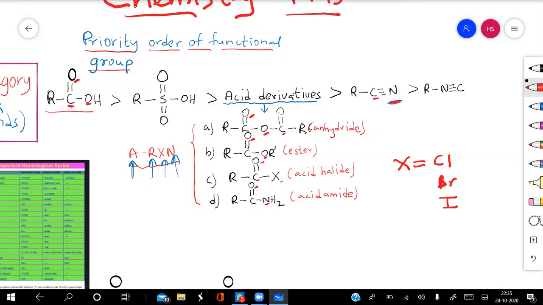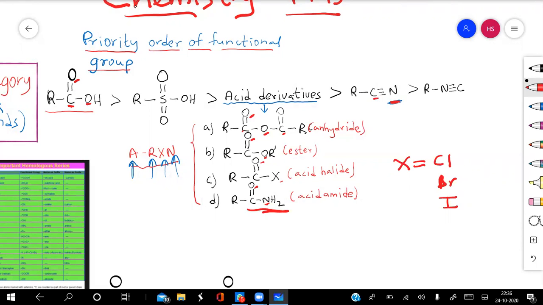And among these derivatives, the one having the least priority will be acid amide, because in acid amide we have 2 heteroatoms, one is oxygen and the other is nitrogen. But nitrogen has a lower priority than halogen. Therefore it will have the lowest position. Okay, so among the derivatives of acid, these 4 derivatives are arranged in the order of electronegativity. So this is the way you have to remember.